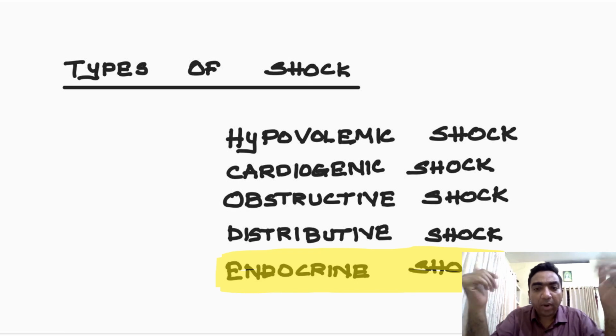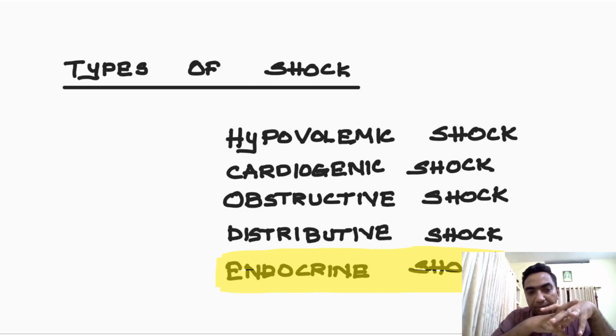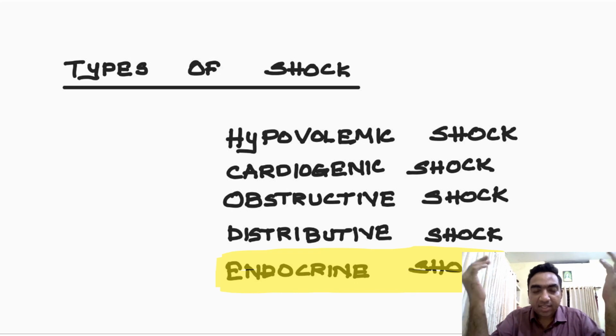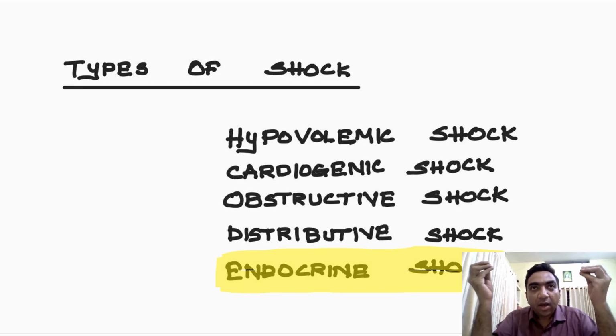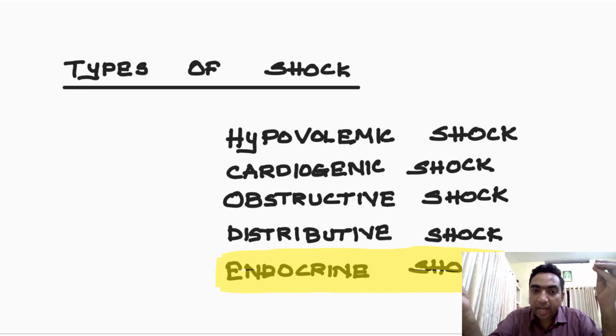So whatever the shock may be, there may be different components. It may be a combination of hypovolemic and cardiogenic shock, or it can be a combination of obstructive shock and cardiogenic shock. So suppose it is sepsis. A patient with sepsis comes. The main component will be a distributive shock, but the toxins in the sepsis can cause depression of the heart, myocardial depression, and it can cause a cardiogenic component in that shock also.